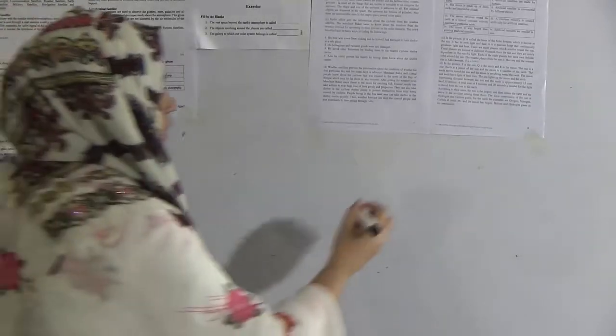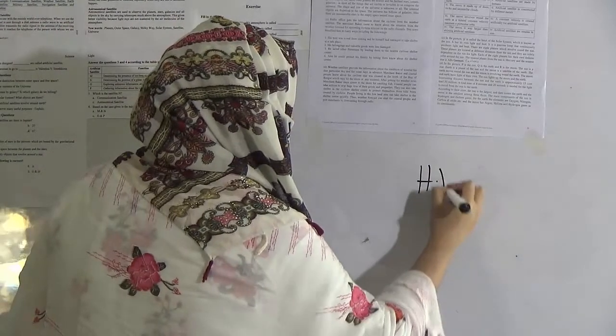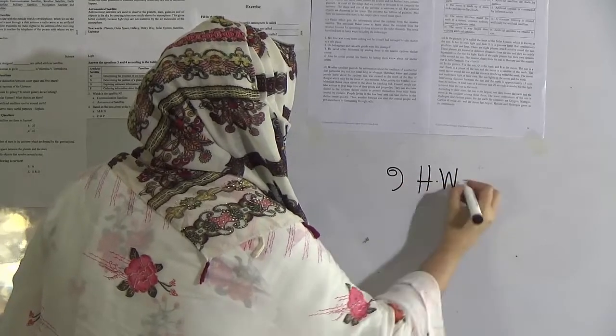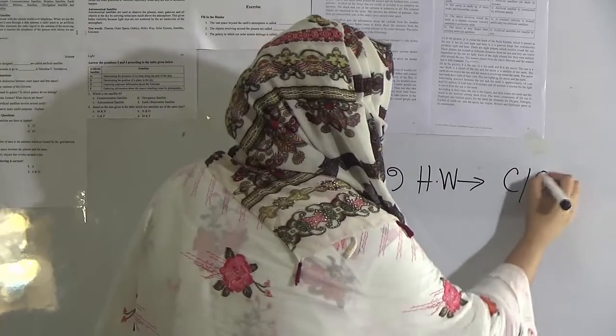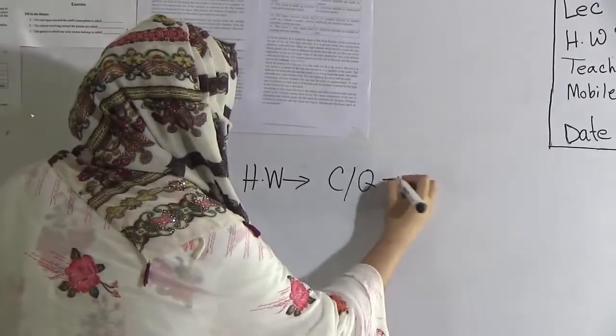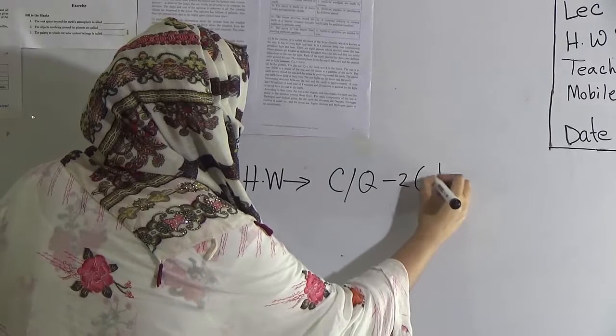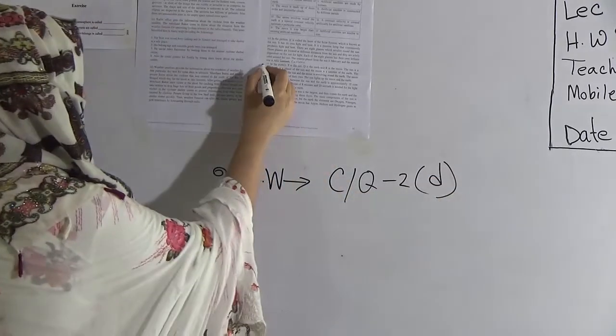Students, now I have finished my today's topic. Now I will give you HW. Our today's HW number is 9 number HW and your HW will be creative question number 2, D number. D number will be your HW.